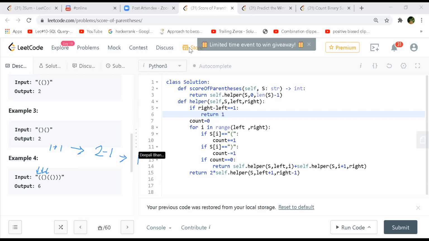Then again, when there is an opening bracket, we add 1, so it is 2 now. In the next iteration, again an opening bracket, so it will become 3. And then there are 3 closing ones. The whole string is balanced. Then we run the recursion.